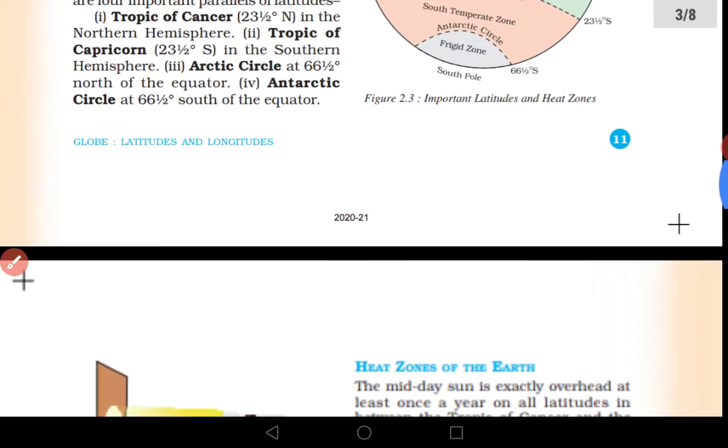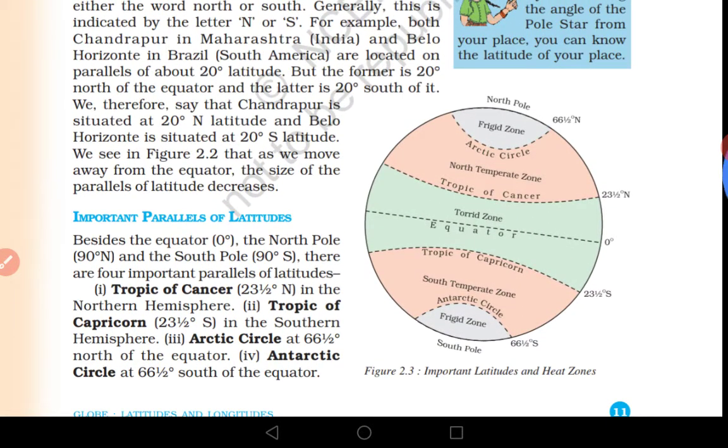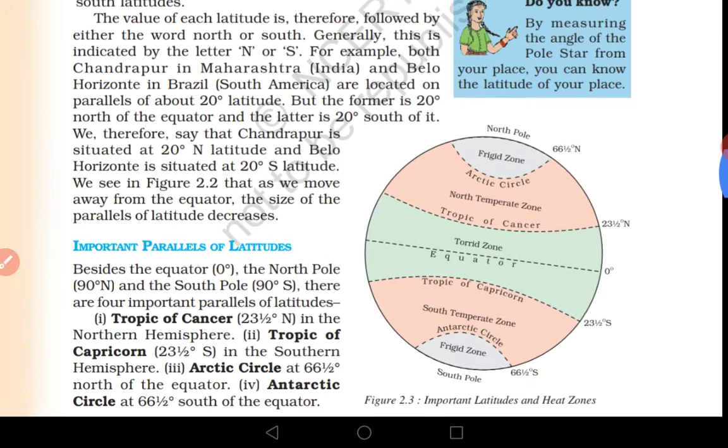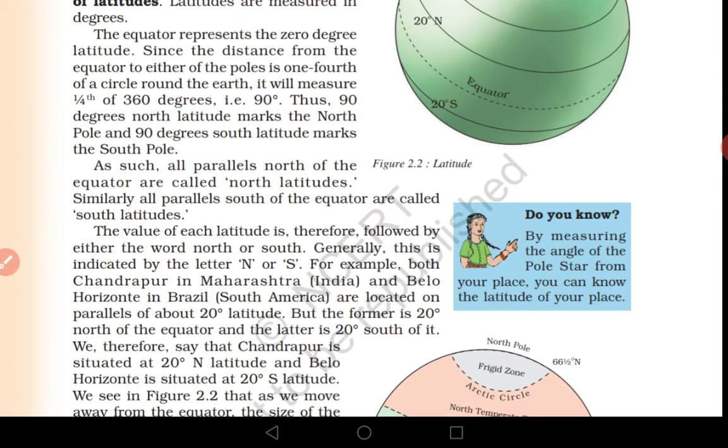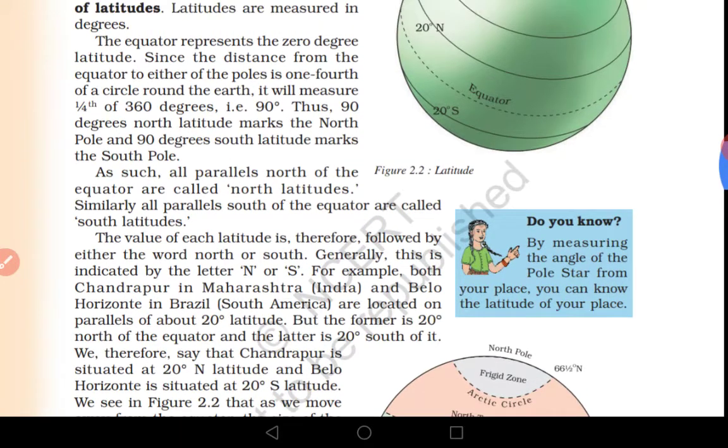So dear students, in today's class we have studied about the globe, and we have studied about the latitudes. In our upcoming classes we will be discussing the remaining points.